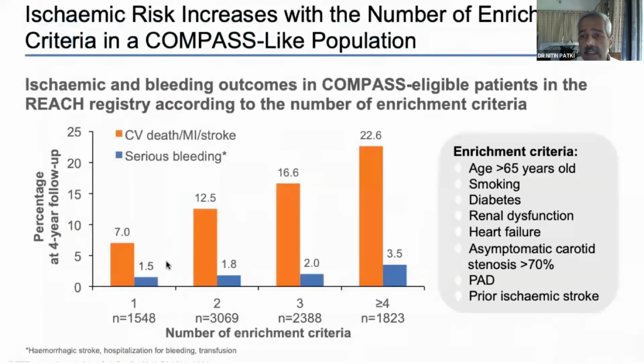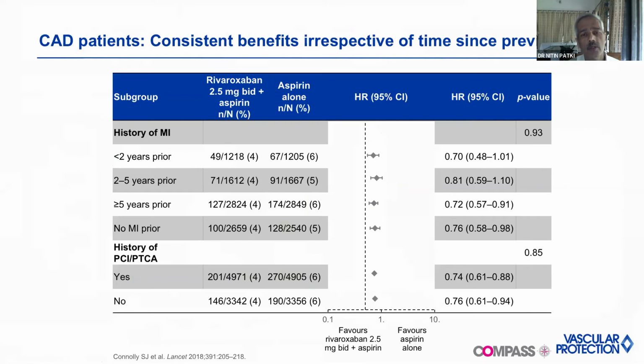And in fact, what we can see is that you have some enrichment criteria, like in our patient, he's a diabetic and he has stroke. So these enrichment criteria, if they are there, like age more than 65 years, smoking history, diabetes, renal dysfunction, heart failure, or carotid artery disease, especially peripheral arterial disease. Now you have addition of one of these risk factors. So beyond one, the more the enrichment criteria, the better are the benefits by this particular strategy. So that again adds to the benefits we are talking about.